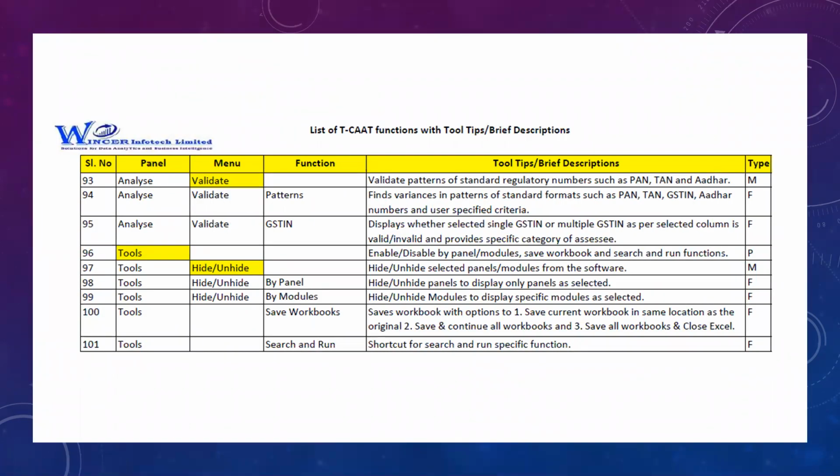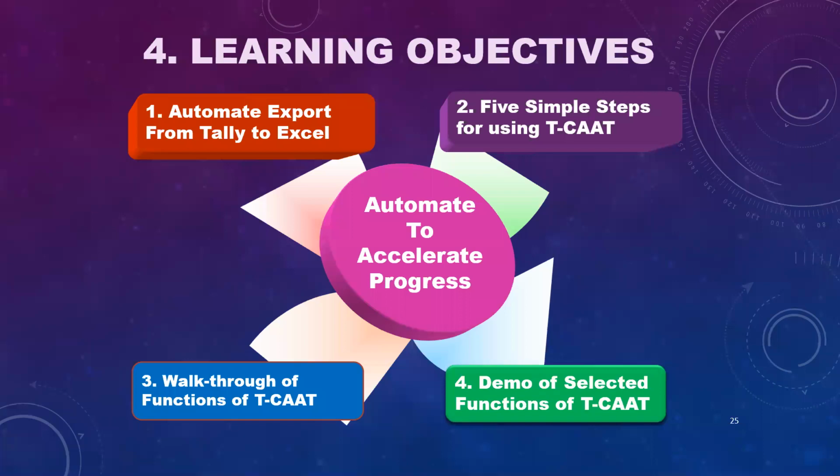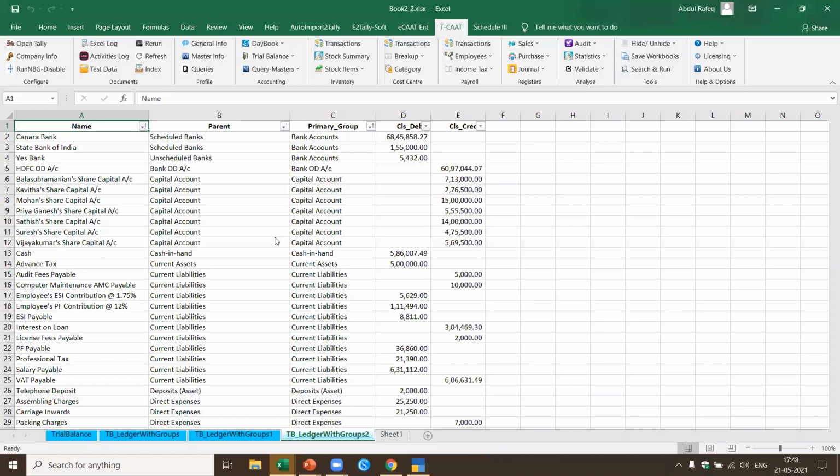You also have features for validating the patterns of any type of data, including the GST. This is the complete list of all the functions which are available in TCAT. Now, before that, let me just show you. If you see here, this is what I want to show you. I've got this configure documents.